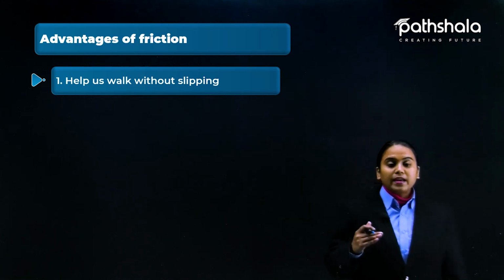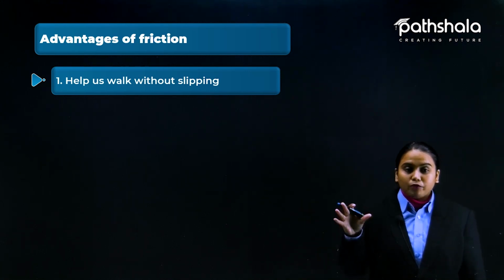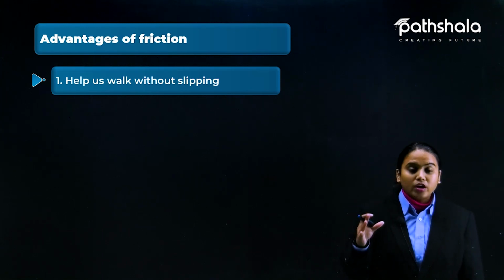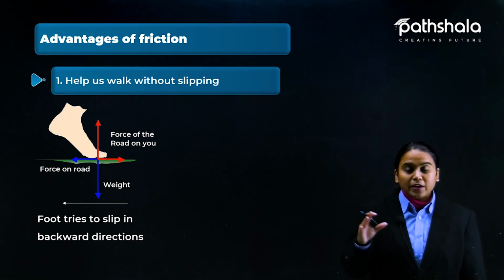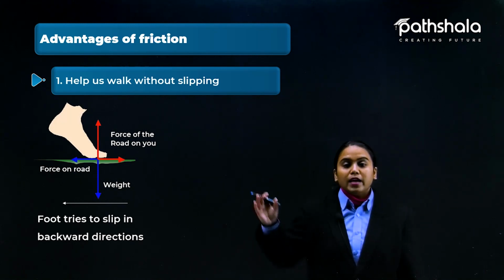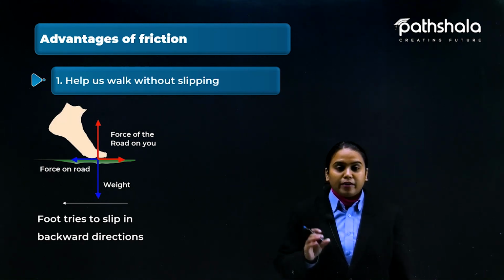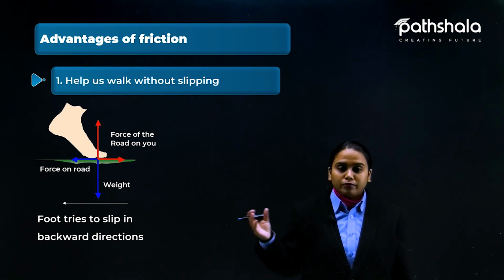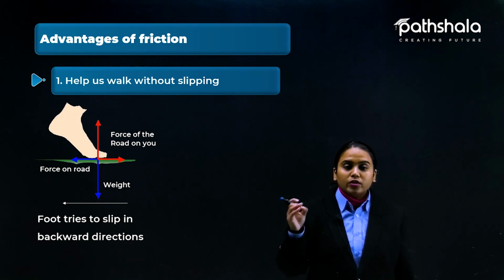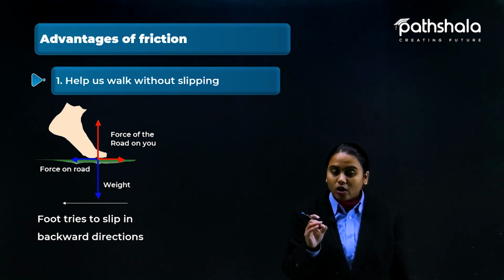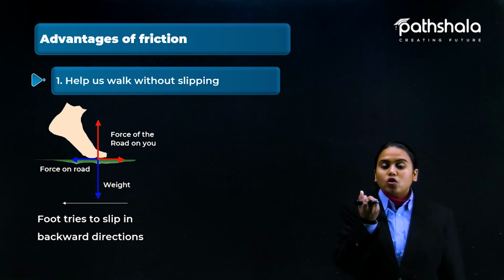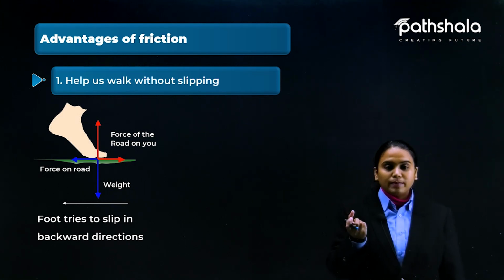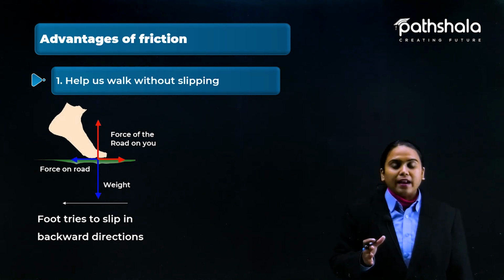Slipping is prevented because friction holds. If there is no friction, we cannot even afford to walk, because when you walk, you get your heels up first, and if friction is not there, your body could not hold its position in a balanced manner.